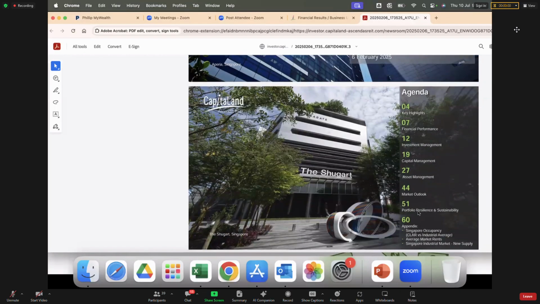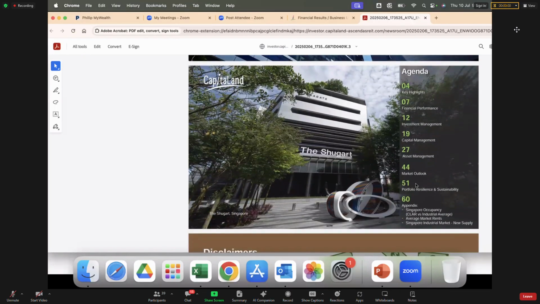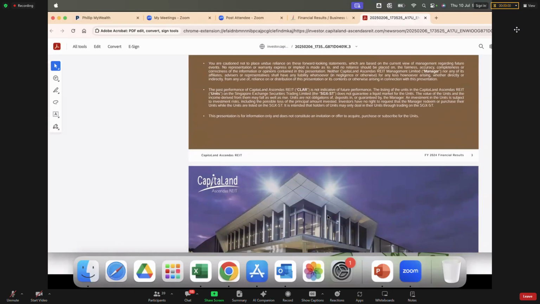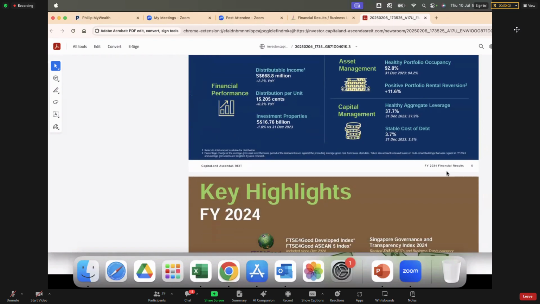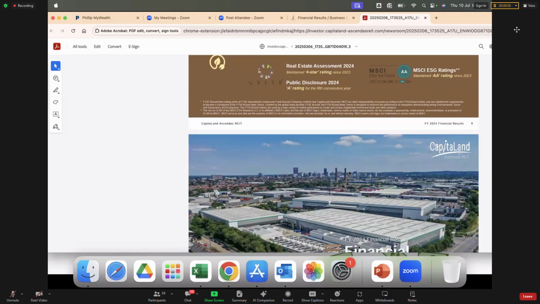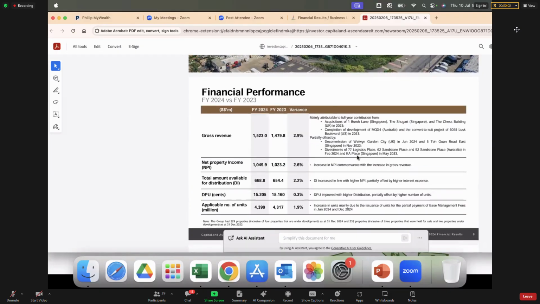So on the presentation slide, the key part I want to look at is capital management. This is the one that you want to focus on. Of course, the rest, the financial performance, is good to know. The rest below, I say I don't bother. Then you go inside, you look at all these things: disclaimer, key highlights will tell you the good things. Then financial highlights, all these things will definitely be good. Then financial performance is what I want to look at.